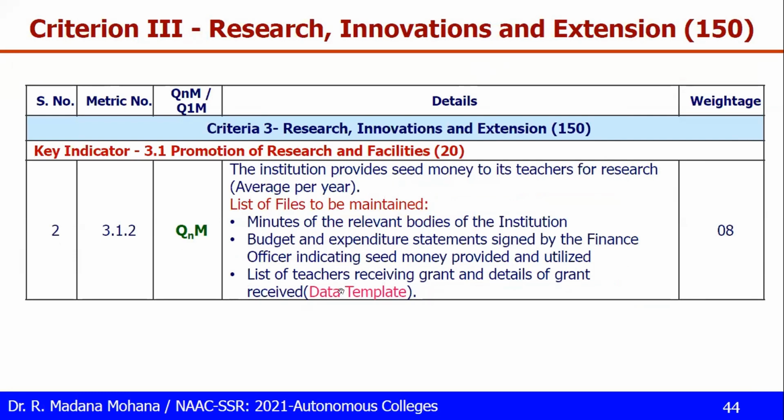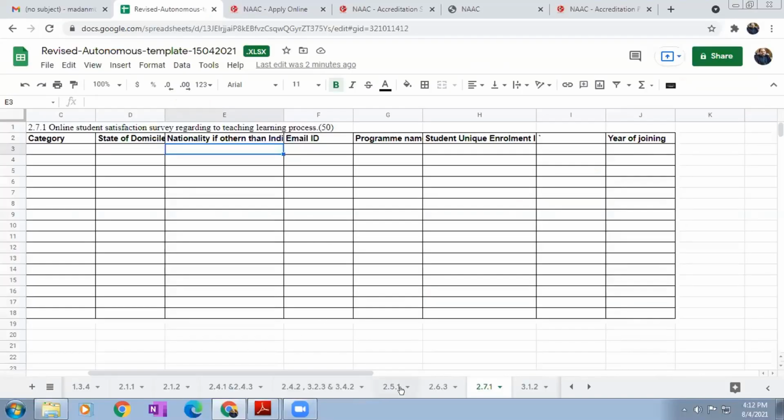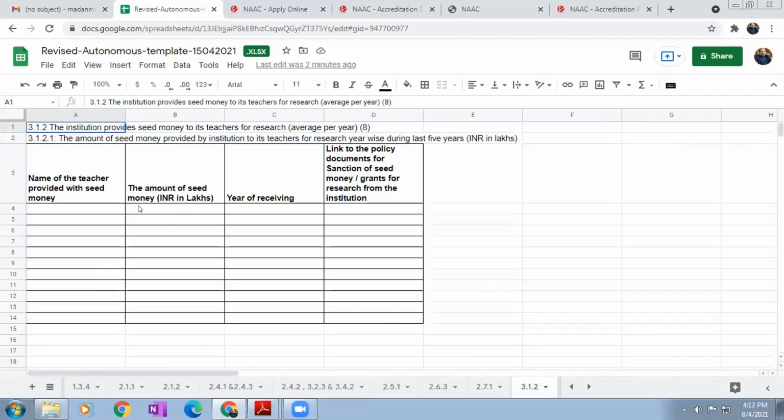For this, let us see the data template 3.1.2. This is the template you have to maintain for seed money for teachers: name of the teacher provided with seed money, the amount in lakhs, year of receiving, and the link to the policy document for sanction of seed money or grants from the research institution. That policy document you can put on the college website, and that link you have to paste here.